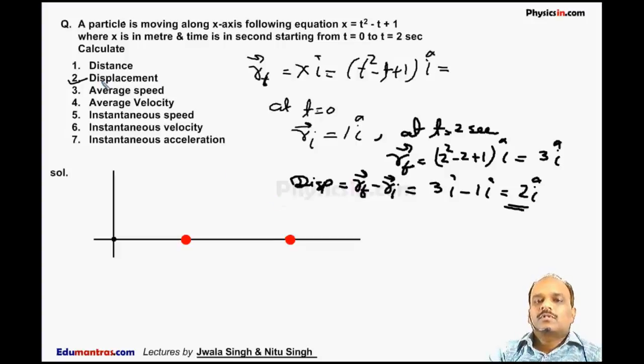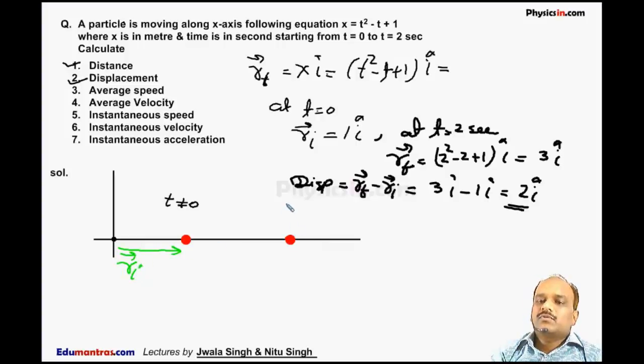When we talk about the displacement of the particle, it is 2 i cap. When we talk about the distance, it is the actual length traveled by the particle. As we have already discussed, at t is equal to 0 the particle is at 1 i cap. So this is the initial position vector of the particle, this is Ri.